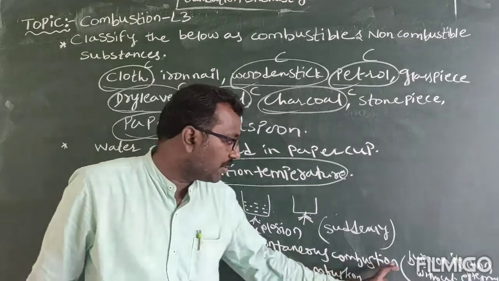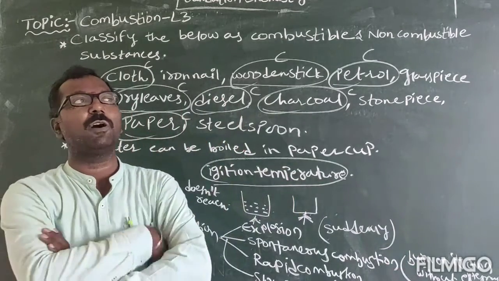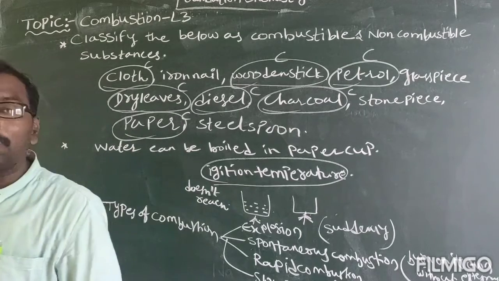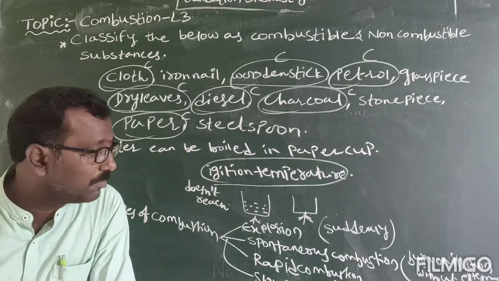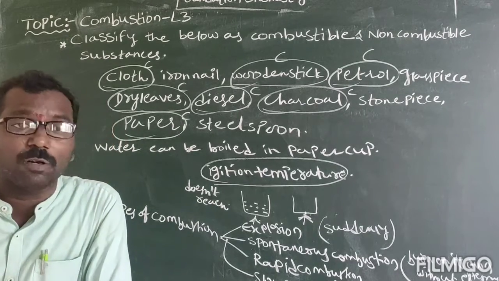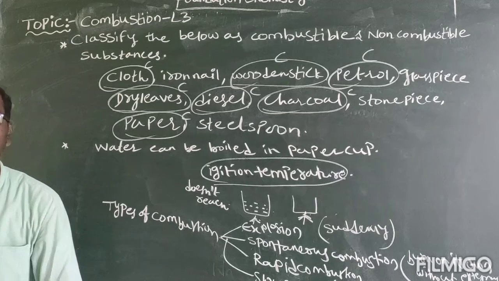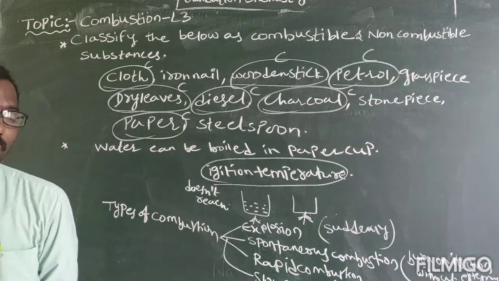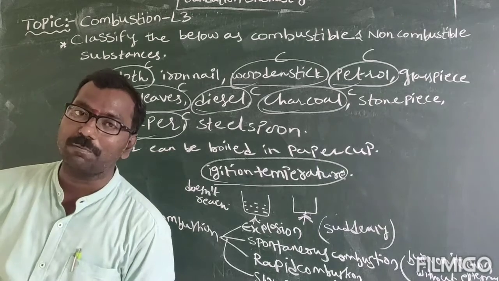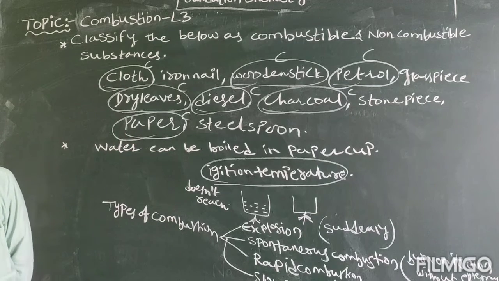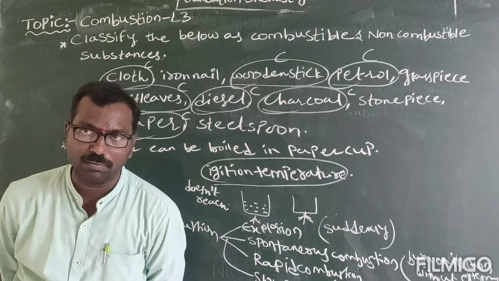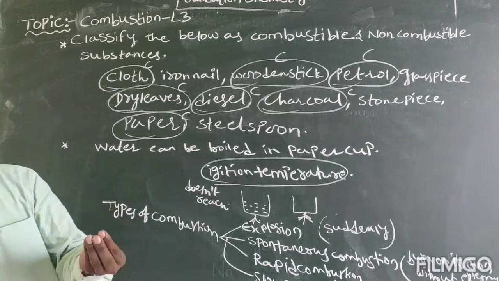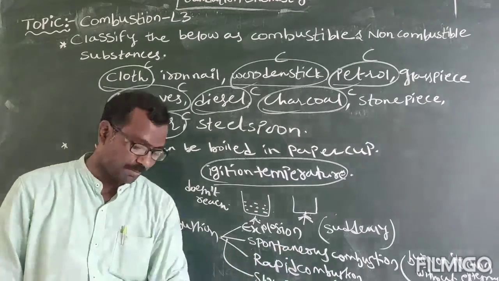All these are examples of spontaneous combustion. Spontaneous combustion means what? The combustion when combustible substances burn on their own without any external heat. Without any external heat, they will burn on their own. That is called spontaneous combustion. That is first, fire attacks in a forest fire. Forest fires are the best examples of spontaneous combustion.